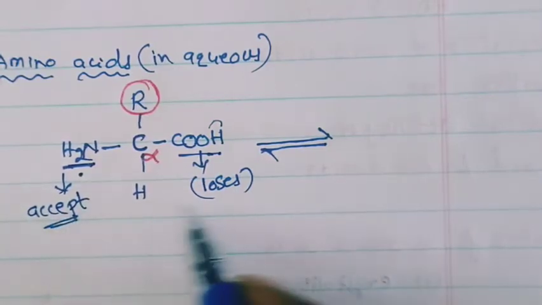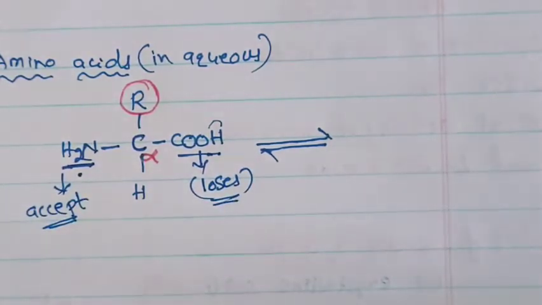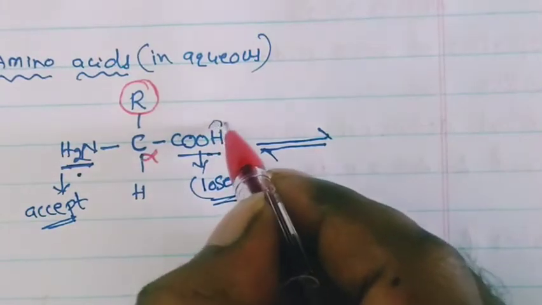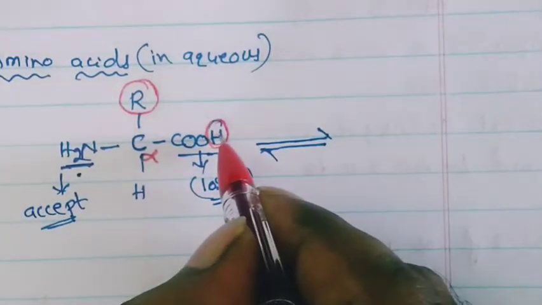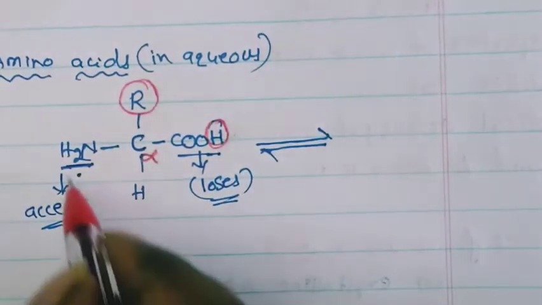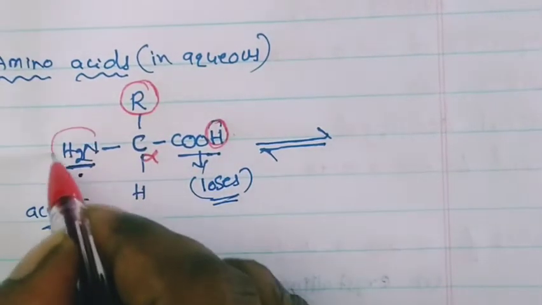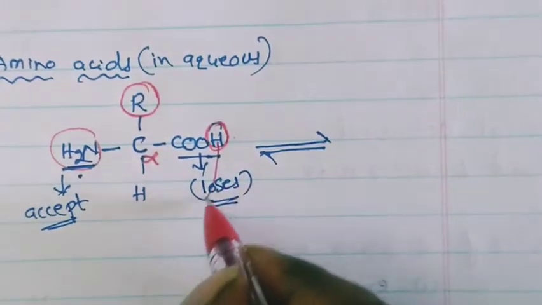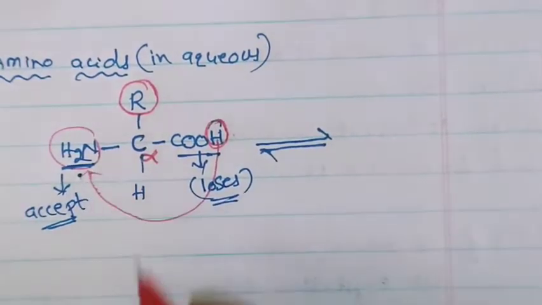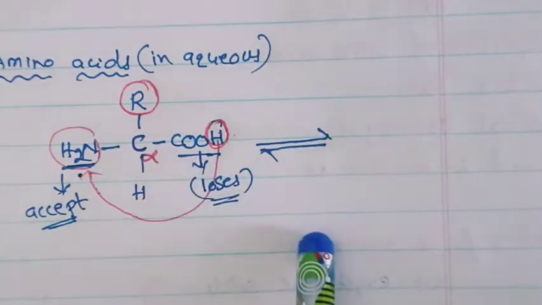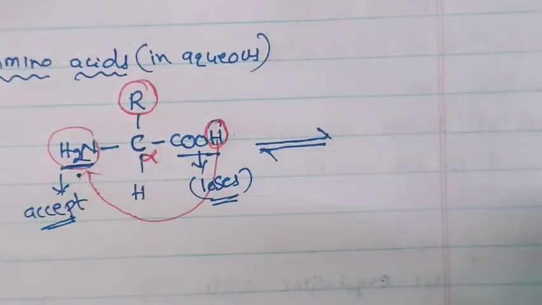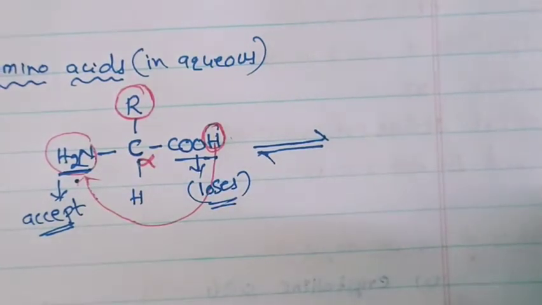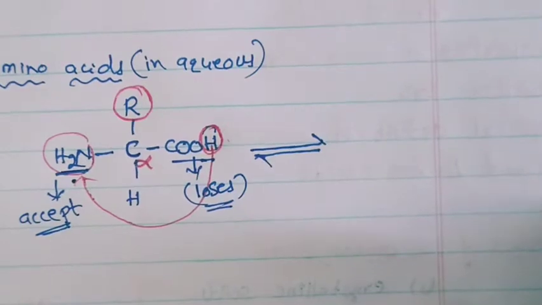Do you understand this point here? Actually, according to Bronsted-Lowry theory, the acids are proton donors. That means it donates the H plus ions. Who will gain these protons? Bases. Here NH2 is a base now. That means the NH2 gains this H plus ion. So in aqueous state what will happen? The acid donates the protons, the base accepts the protons. So because of that you will get a dipolar ion. The dipolar ion is called a Zwitter ion.